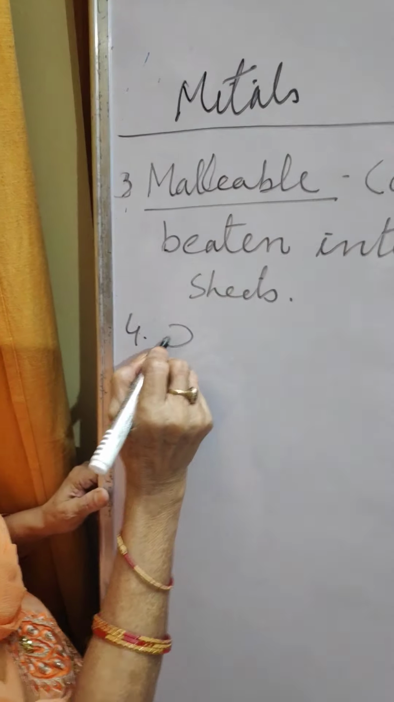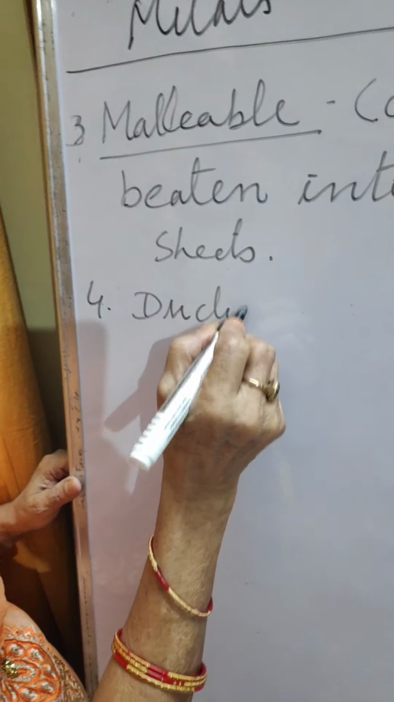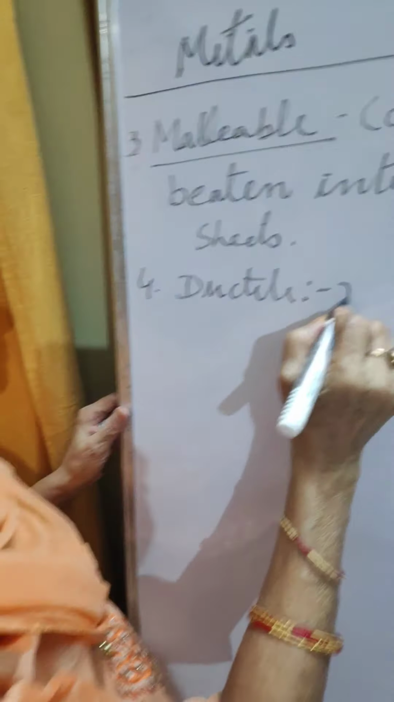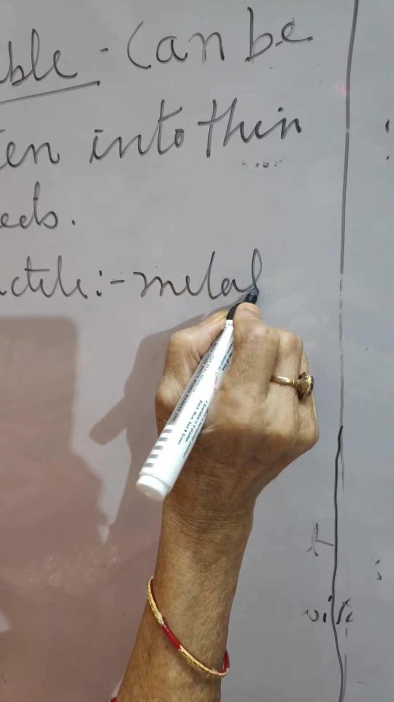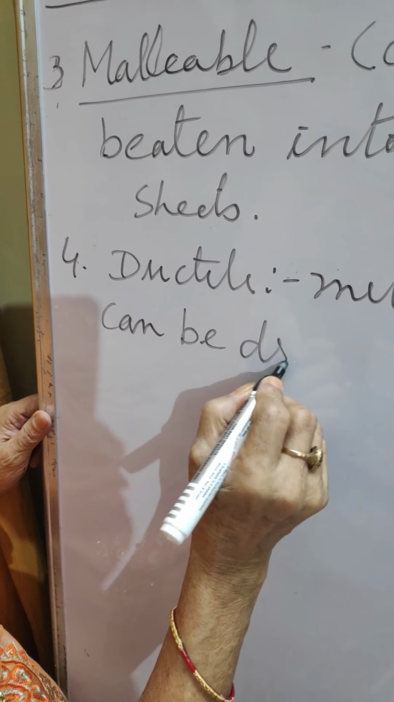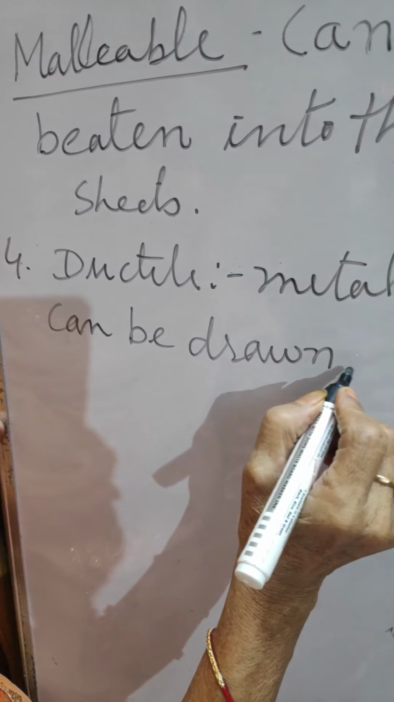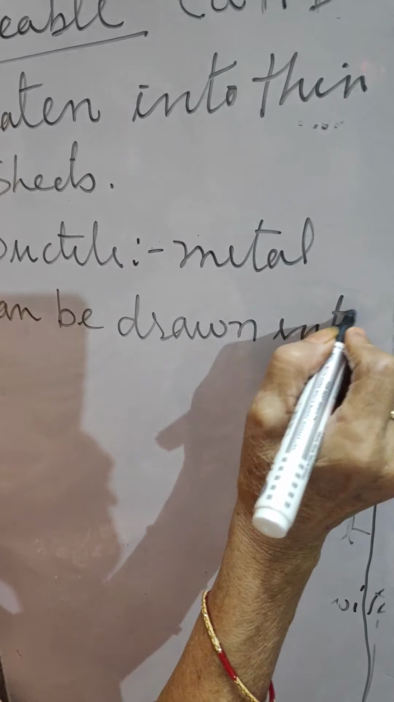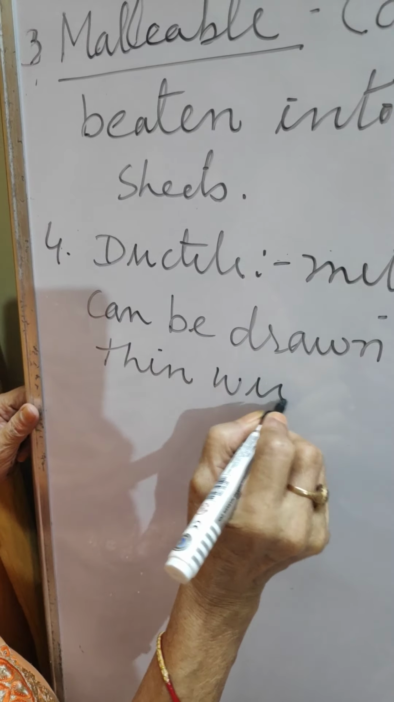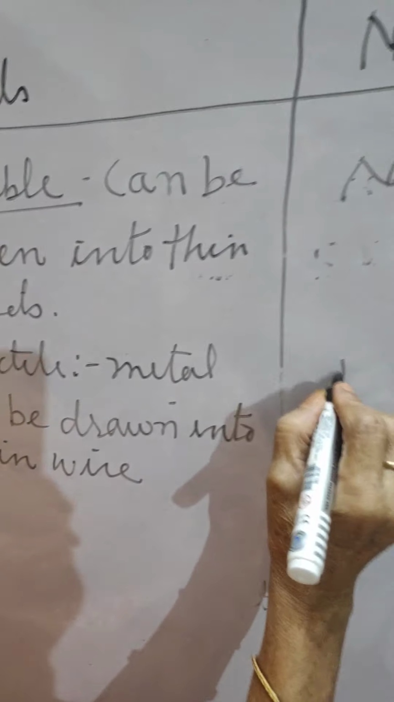Fourth is ductile. It means metal can be drawn into thin wire. And non-metals are non-ductile.